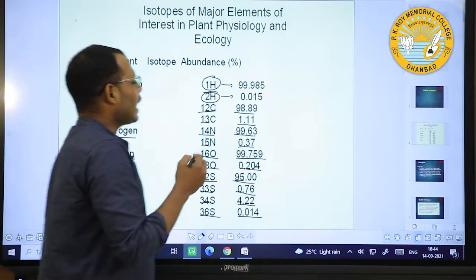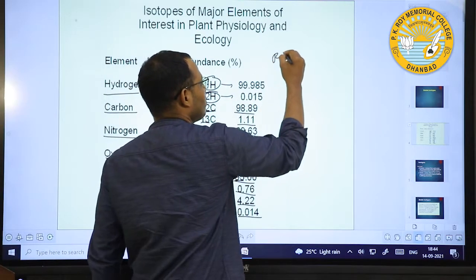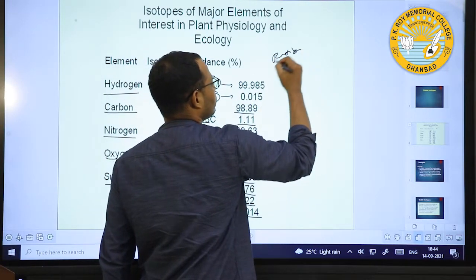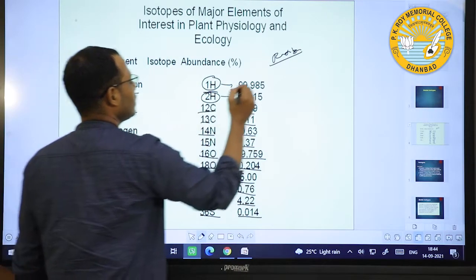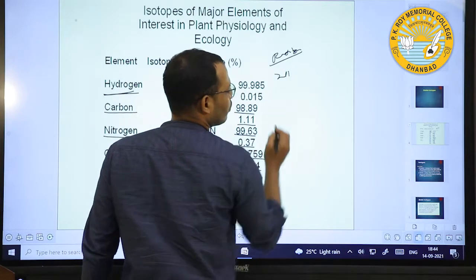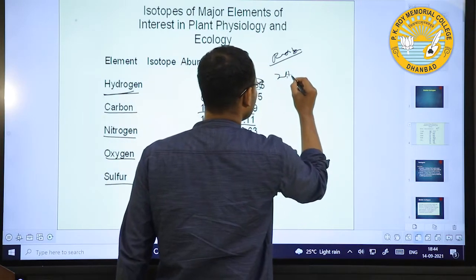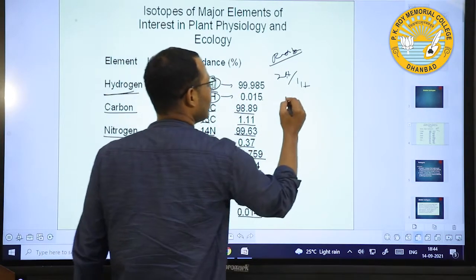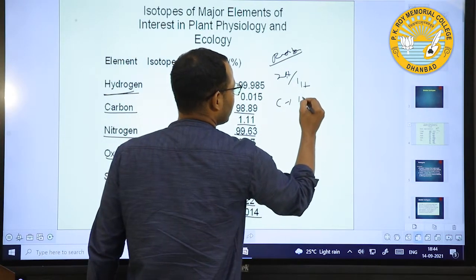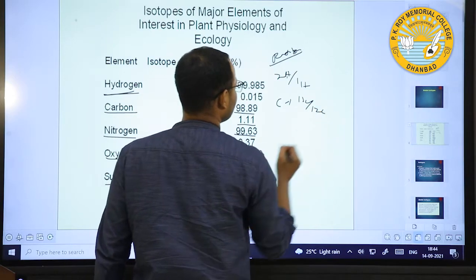An isotope is always represented as a ratio. For hydrogen, this is 2H by 1H. For carbon, it is 13C by 12C.